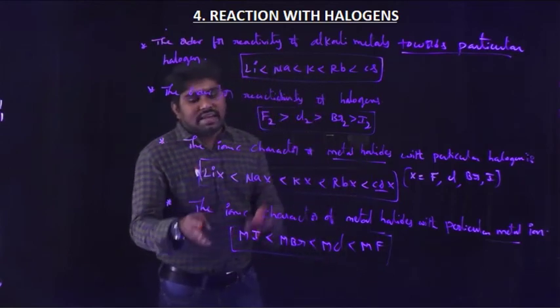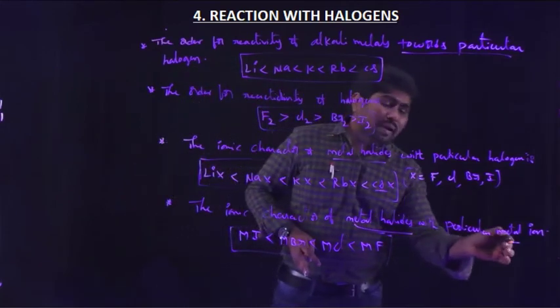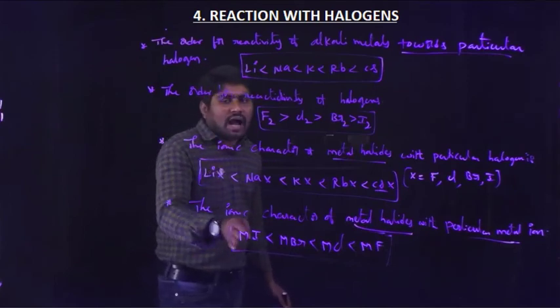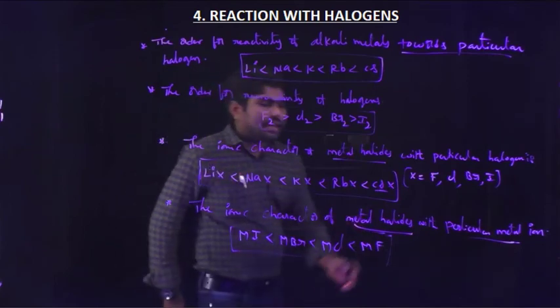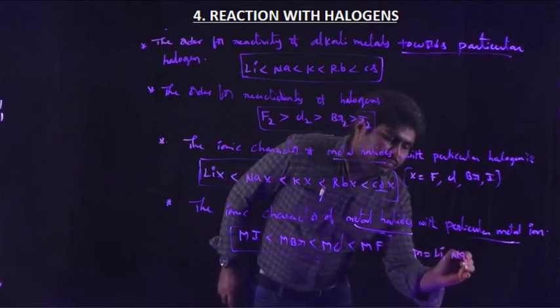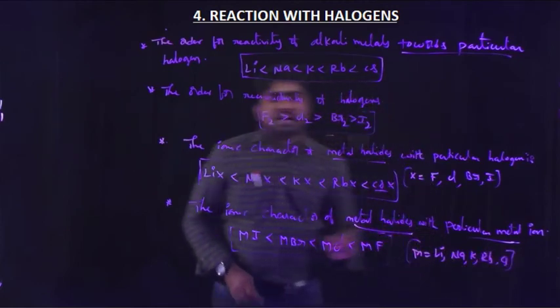Okay, and the next order is the order of ionic character of metal halides with a particular metal ion. Here the metal atom is constant and the halogen varies, where M is either lithium, sodium, potassium, rubidium or cesium, whatever it may be.